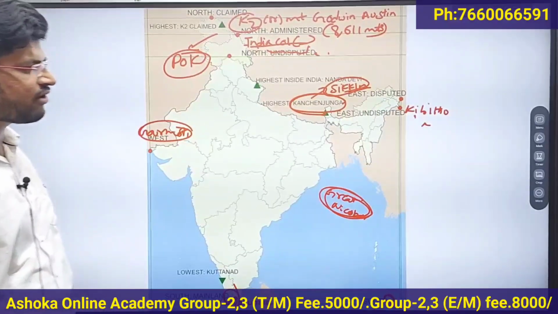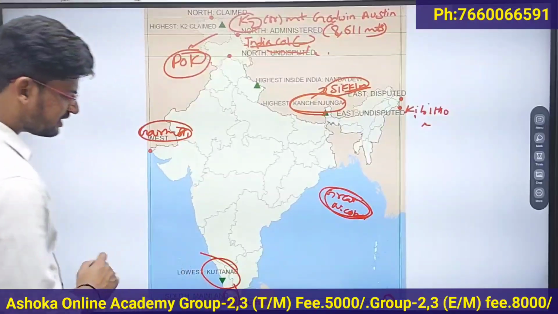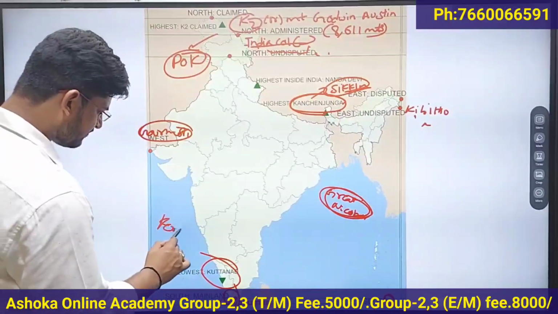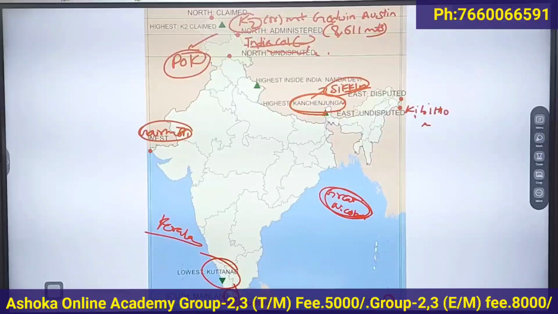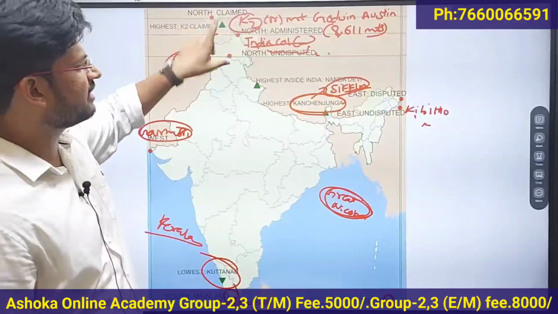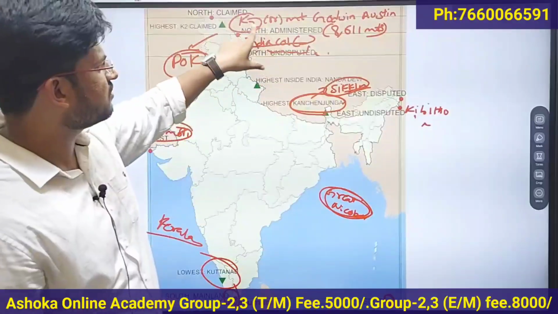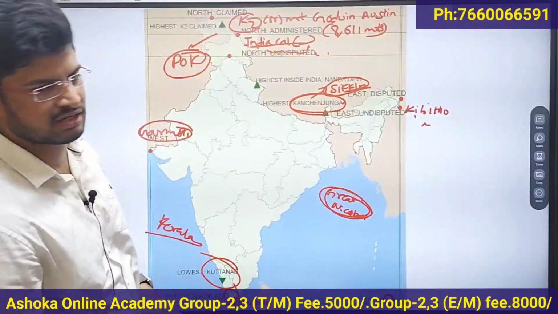And which is the lowest point in India? Kuttanad in the state of Kerala is the lowest point in India. What is the highest point in India? It is K2, but actually it is located in POK. So in the options, if you don't find K2, then it should be Kanchenjunga. Clear?